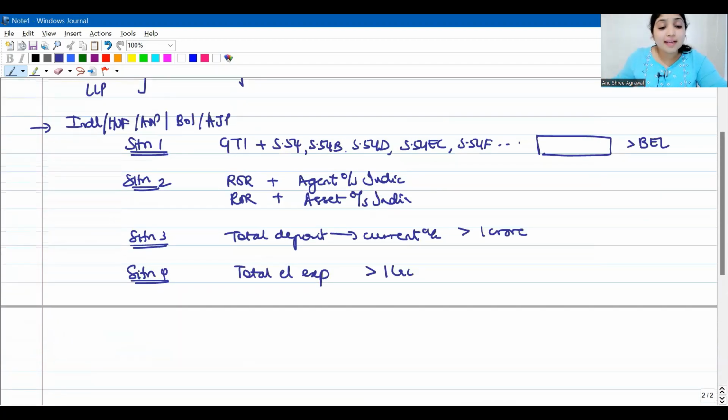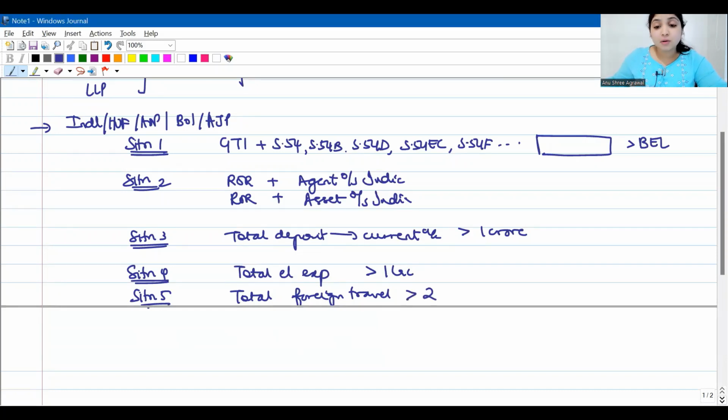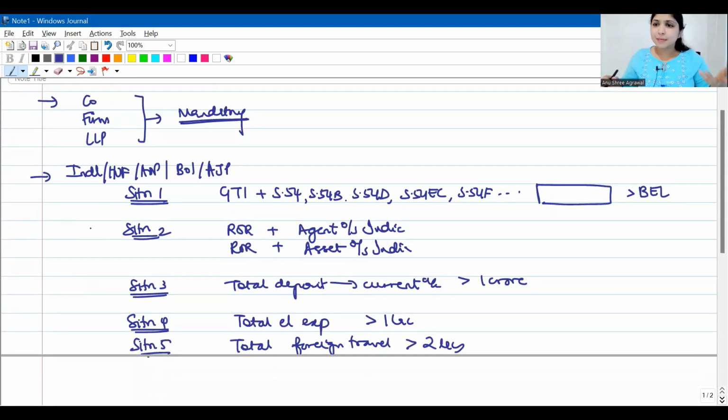Then in the next situation, you will look at the total expense which the assessee has incurred on a foreign travel. It is not necessary that he himself should be traveling. Anybody may be traveling, but he should be spending on the foreign travel, and he spent more than 2 lakhs. So these are the existing provisions that if my assessee is a company, firm, LLP, irrespective of the income, that assessee will have to file his income tax return.